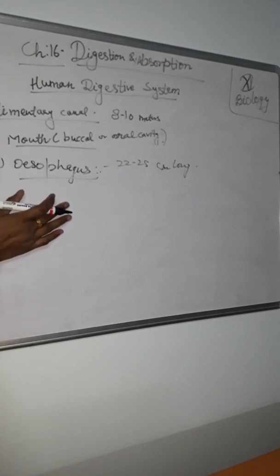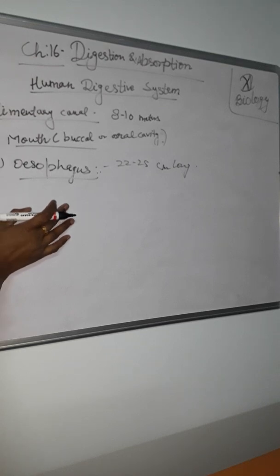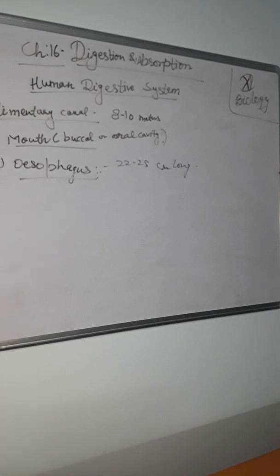It runs downward through the neck behind the trachea and opens into the stomach in the abdomen. The swallowed food is propelled towards the stomach through the esophagus by movement of its muscular wall. A muscular sphincter, the gastroesophageal sphincter, regulates the opening of the esophagus into the stomach.